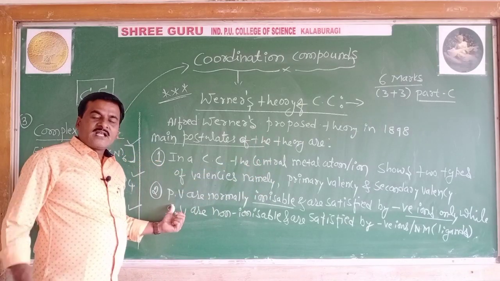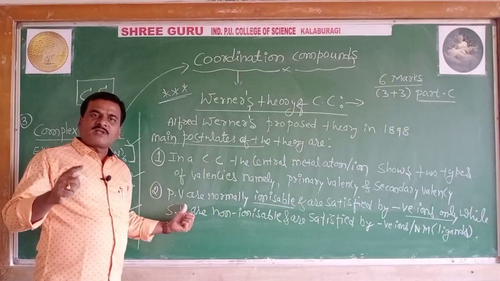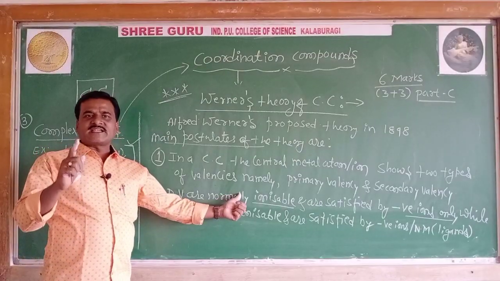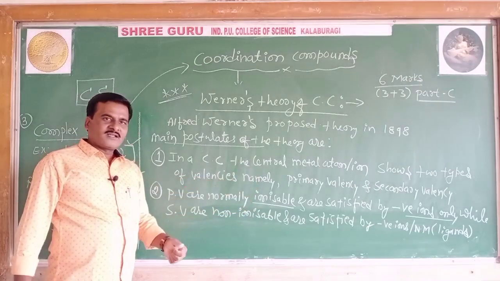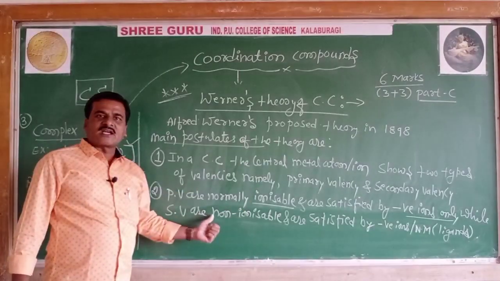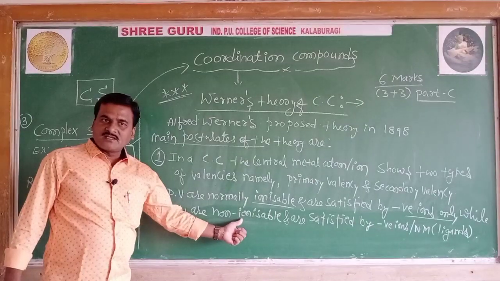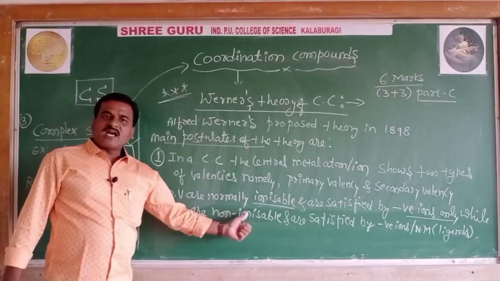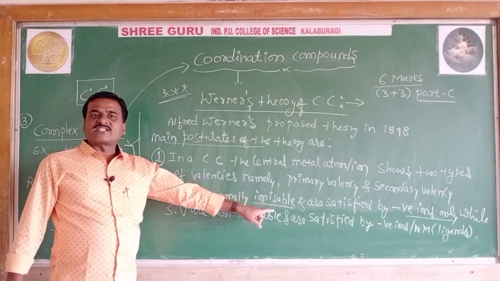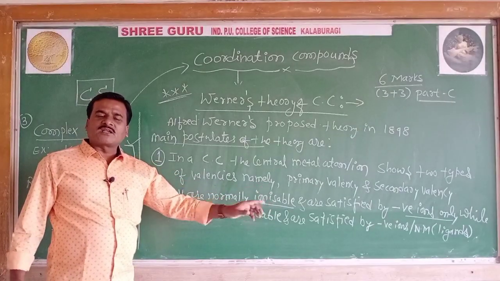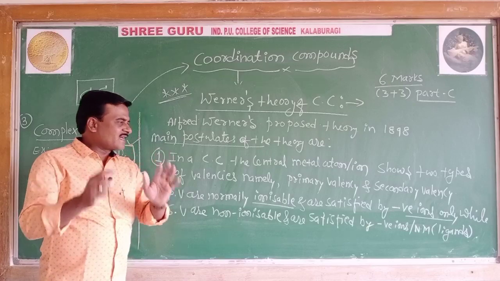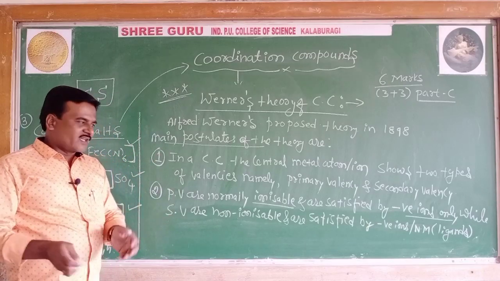Coming to the second, primary valencies are normally ionizable and are satisfied by negative ions only, while the secondary valencies are non-ionizable and are satisfied by negative ions or neutral molecules, which are called ligands.